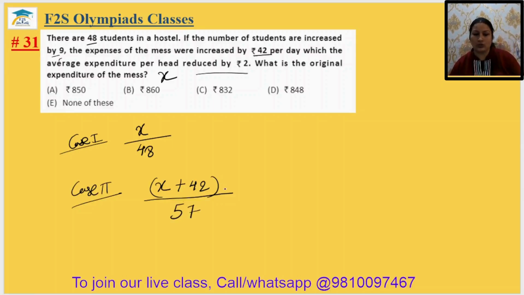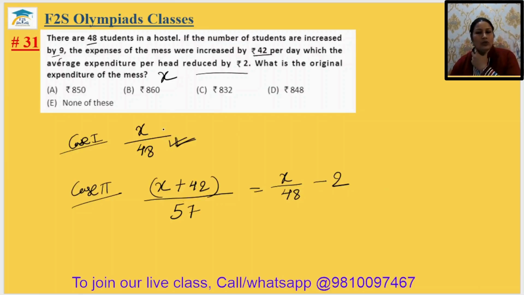Now in the case 2 there are 57 students, but the earlier average is reduced by 2. The average expense reduce भी हो जा रहा है. According to the question this should be the equation. Equation क्या बोल रहा है आपको, I am just explaining it again for better understanding.